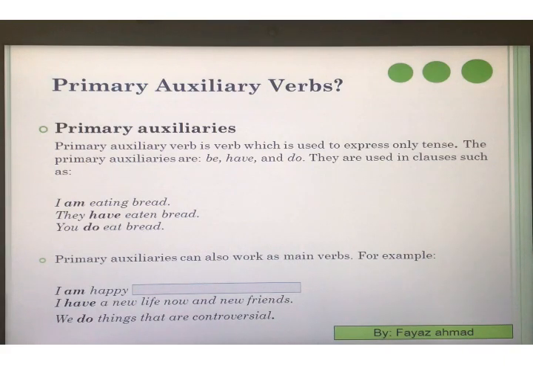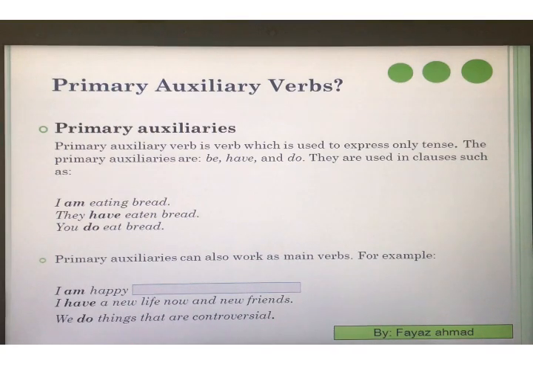But the sentence is complete and there is no other verb. So do here works as the main verb. Okay. So as I've told you, helping verbs do not stand on their own. They need the support of a main verb. But if the sentence is complete and there is no other verb, then the primary auxiliaries can perform the work of the main verb also. Okay.